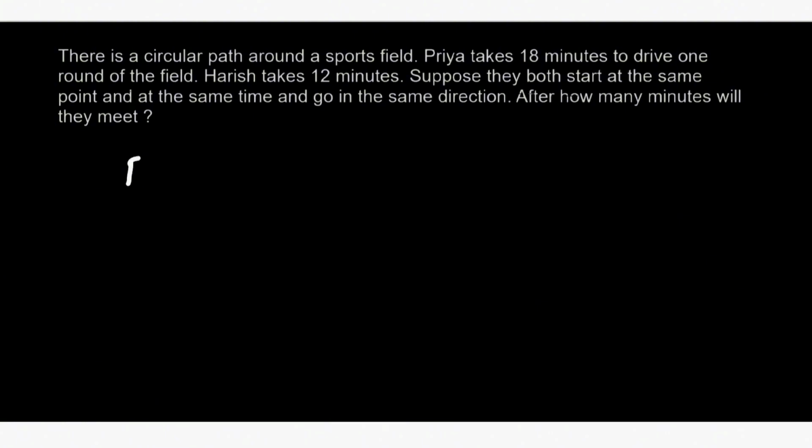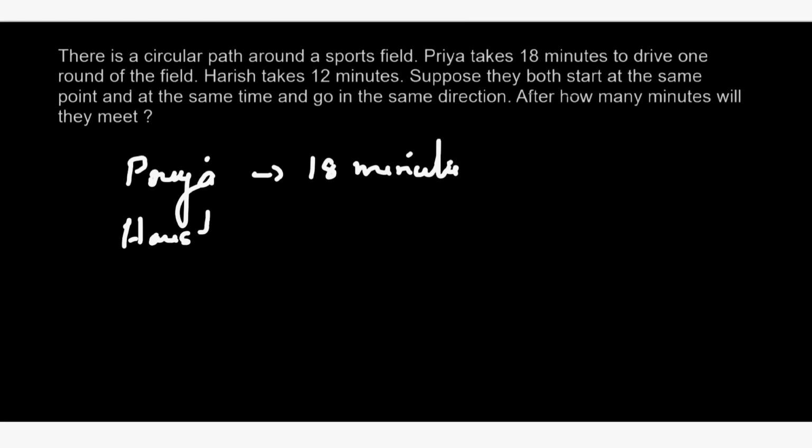That means Priya takes 18 minutes, and Harish takes 12 minutes. Same starting point, same direction. So, when will they meet again?